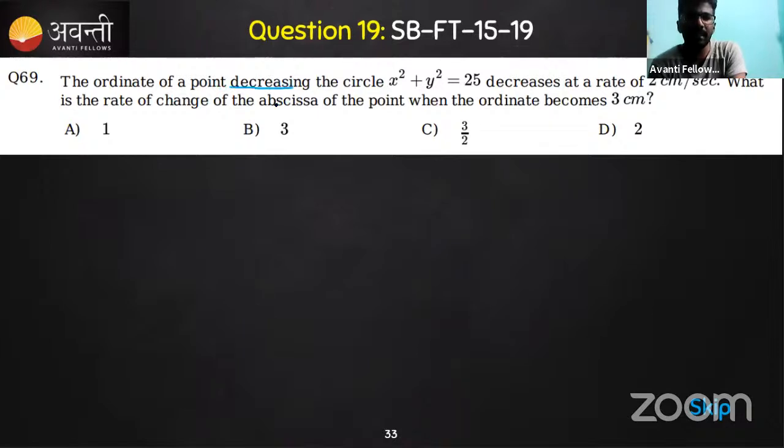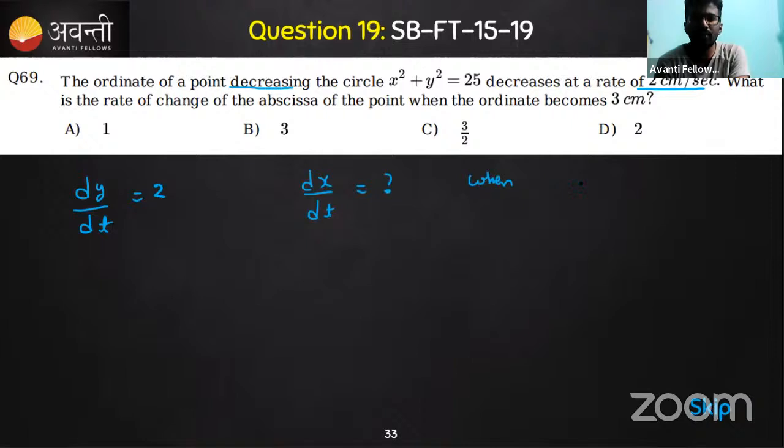The ordinate means y. So y is decreasing at a rate of 2 centimeter per second. What does it mean? Ordinate dy by dt, you should take the time as 2 centimeter per second. That is 2. So what is the rate of change of abscissa? We need to find dx by dt when the ordinate y is equal to 3. So when y is equal to 3, we can find what x is also easily. So this implies x is nothing but square root of 25 minus 9. We'll get how much? 4.